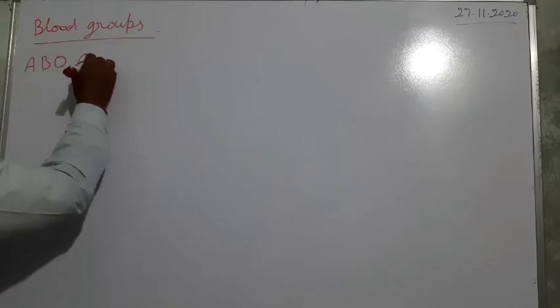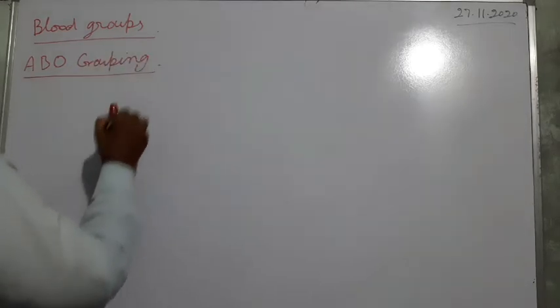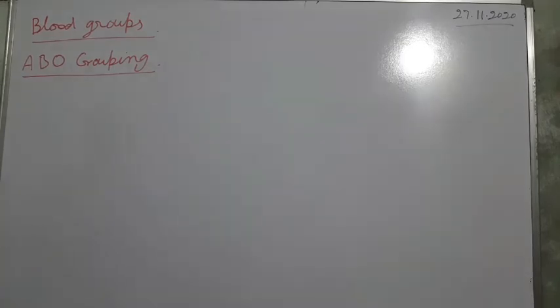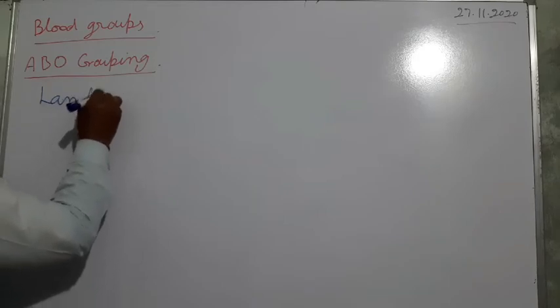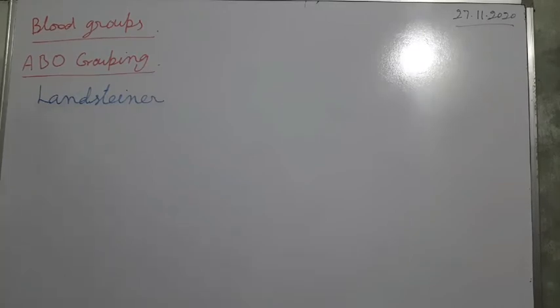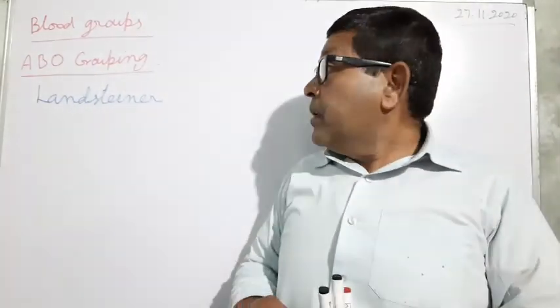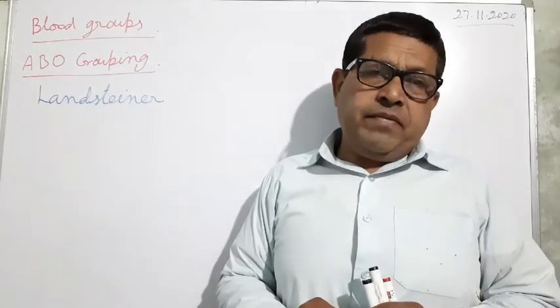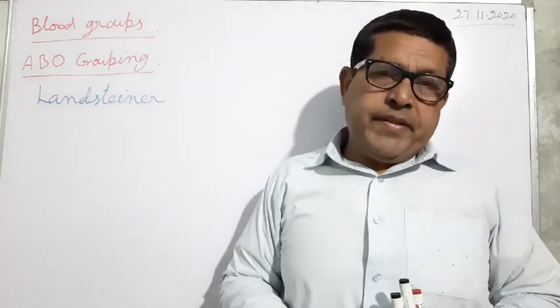ABO grouping. A German biochemist, Landsteiner, proposed that the biochemical nature of blood of different persons is different.